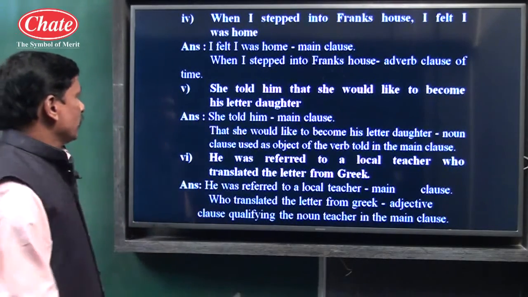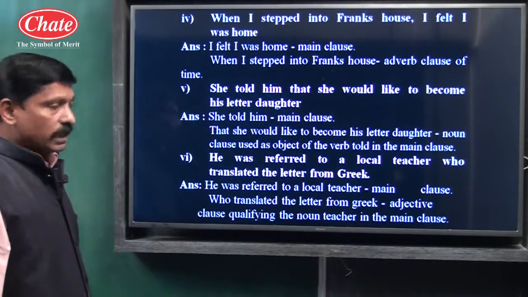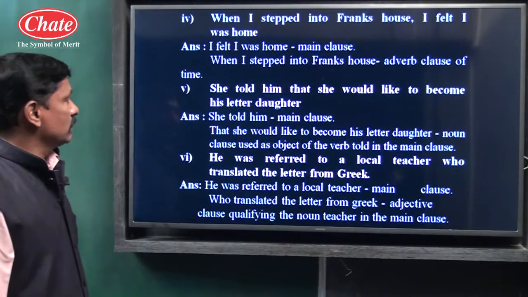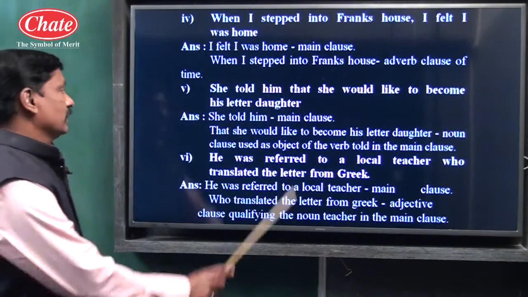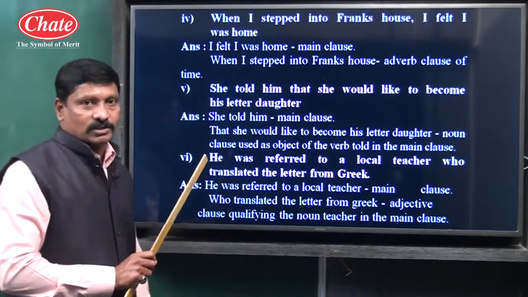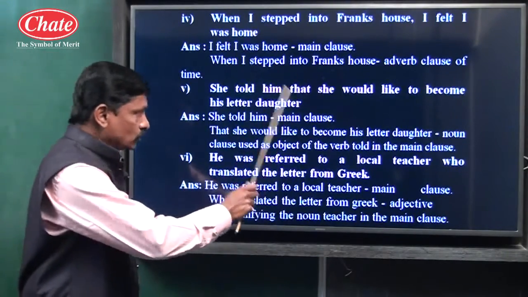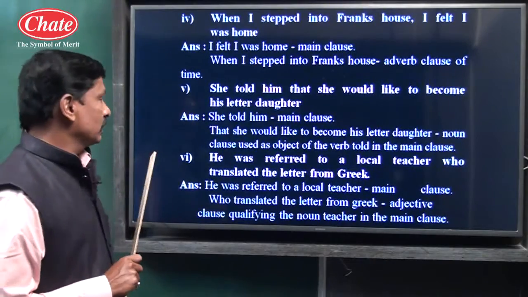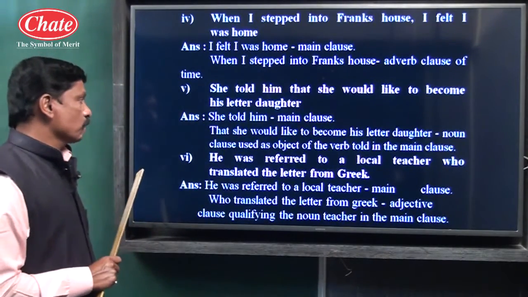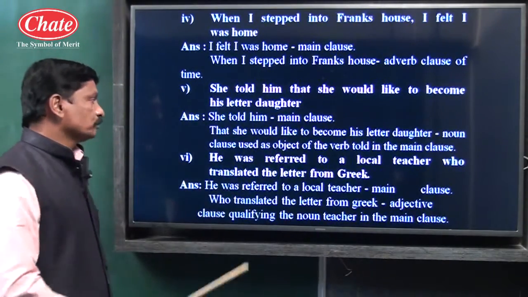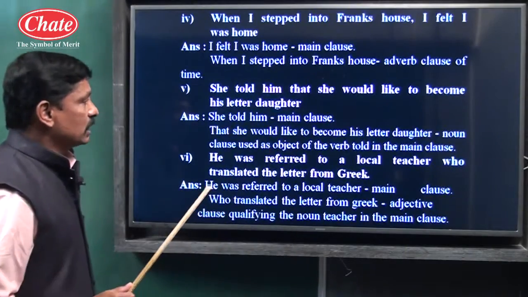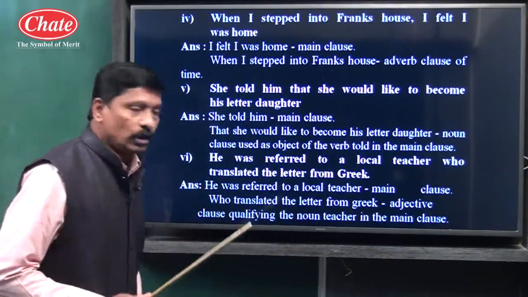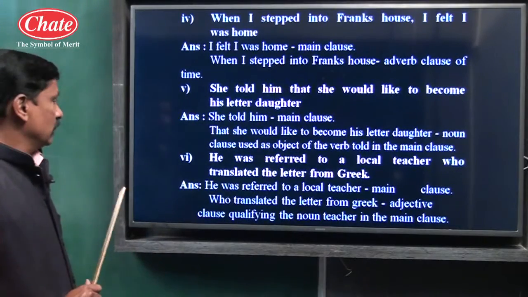Example number 5. She told him. What did she tell him? That she would like to become his later daughter. She told him, main clause, and from that up to daughter, it is doing the work of a noun, so subordinate noun clause. See children, answer is written. She told him, main clause, that she would like to become his later daughter, noun clause used as object of the verb told in the main clause.